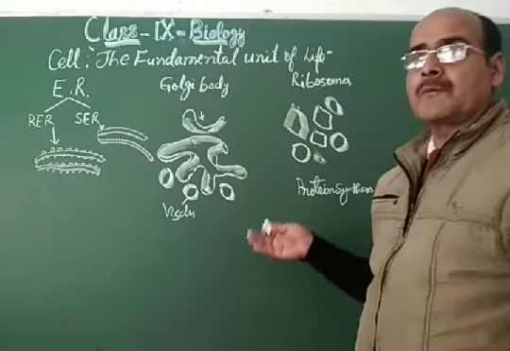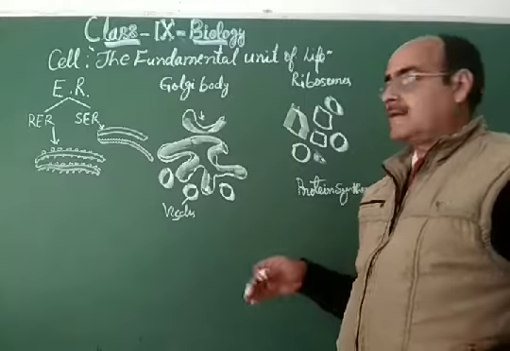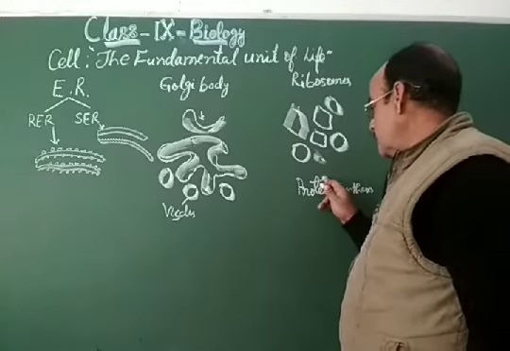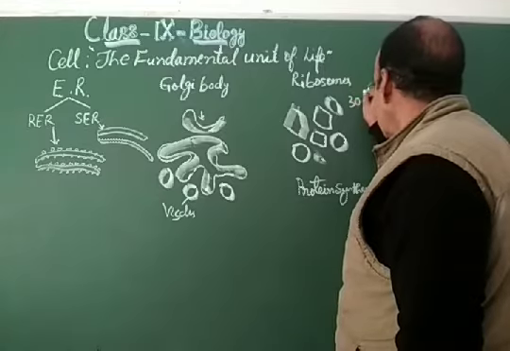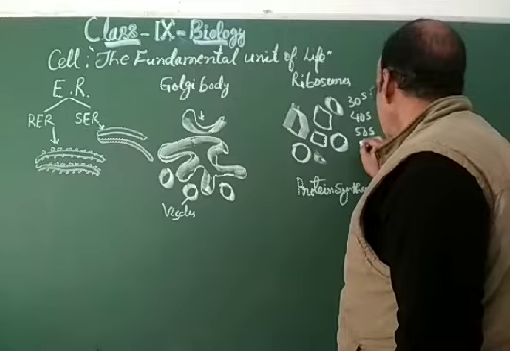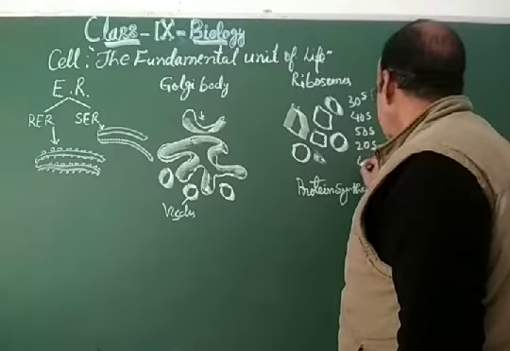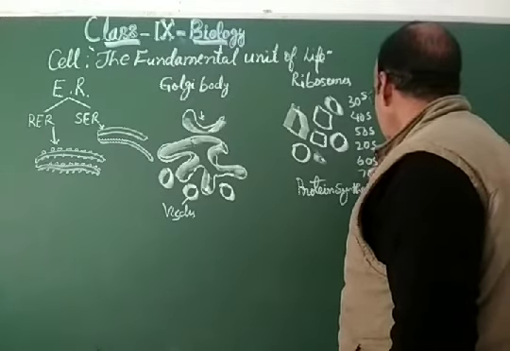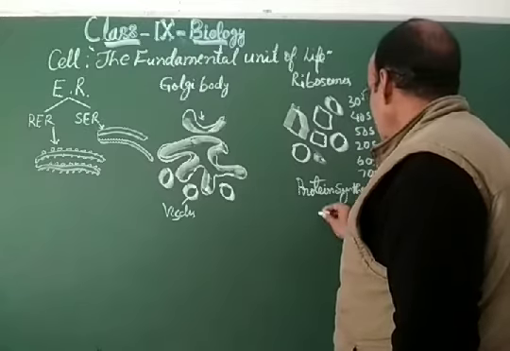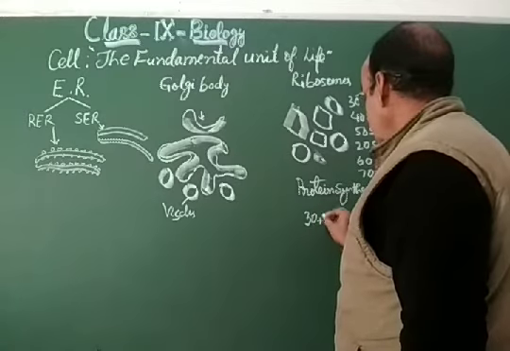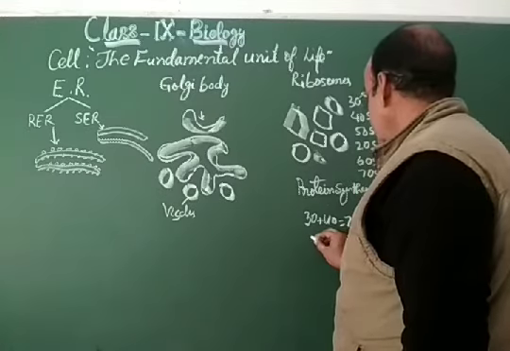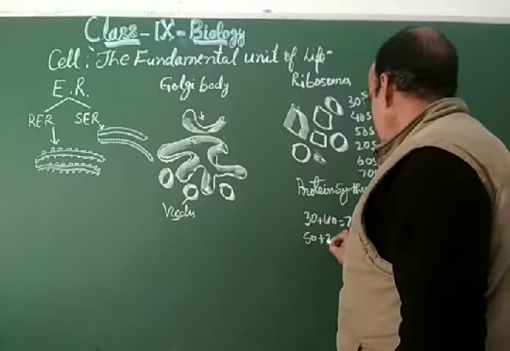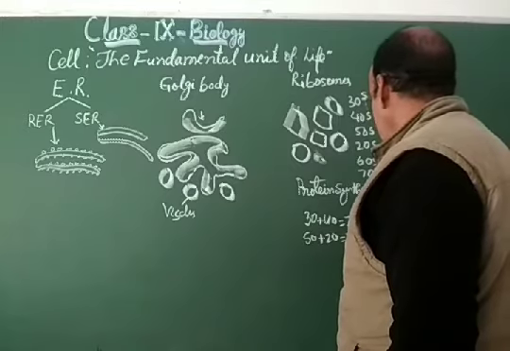Different kinds of proteins get synthesized by the ribosomes, and they are of 30S, 40S, 50S, 20S, 60S, 70S. There may be the combination 30 plus 40 is equal to 70, or 50 plus 20 is equal to 70.